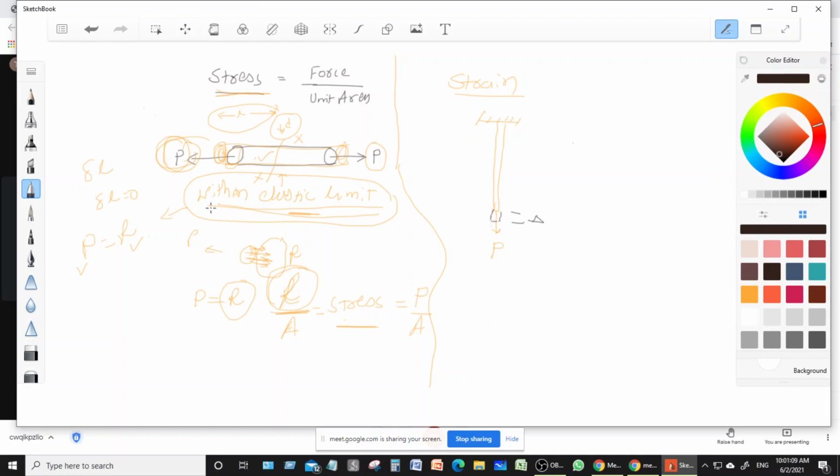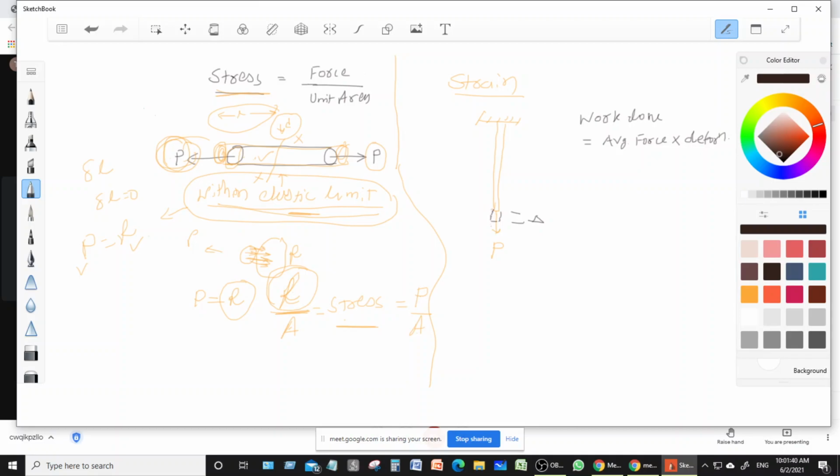Now see, you have understood work done in the previous semester, right? So what is work done? Work done is nothing but the average force into the distance, or we call it the deformation.